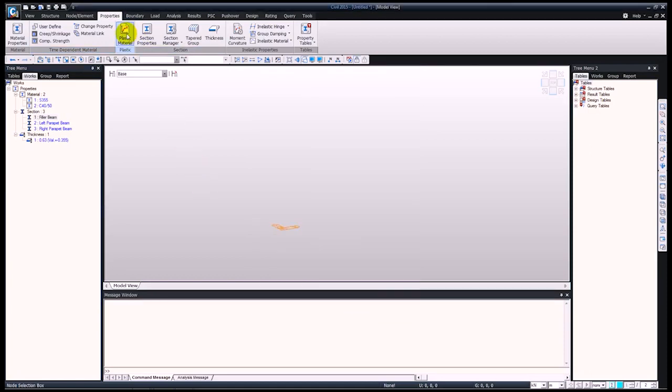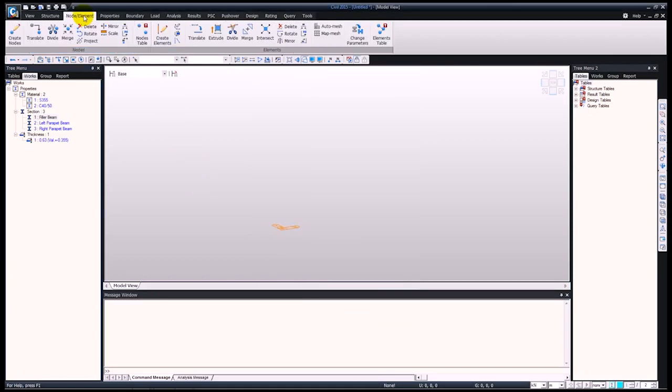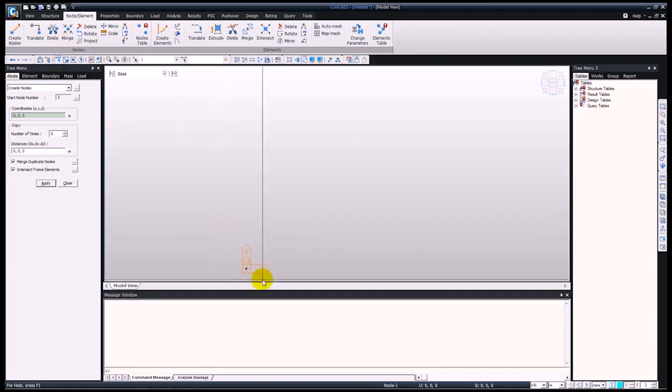Okay, so I will move on now to generating the model itself. So first I'm going to create a node. Just create node and press apply. In this case I have generated a node in the origin. From the top view you can see the node over there. Using the select single tool, I'll just select this node and I will extrude this into a line element. So we have our transverse element.